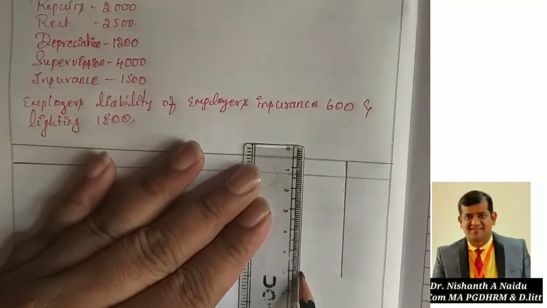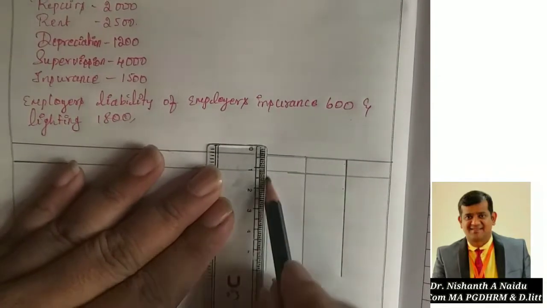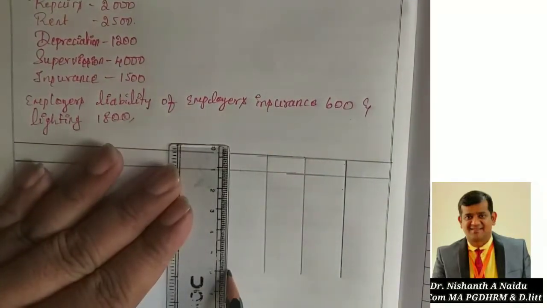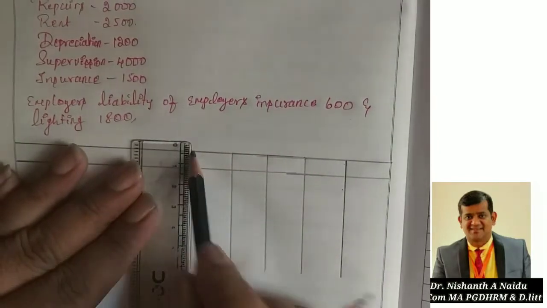Total how many departments? 5 departments, right? 1, 2, 3, 4 and 5.